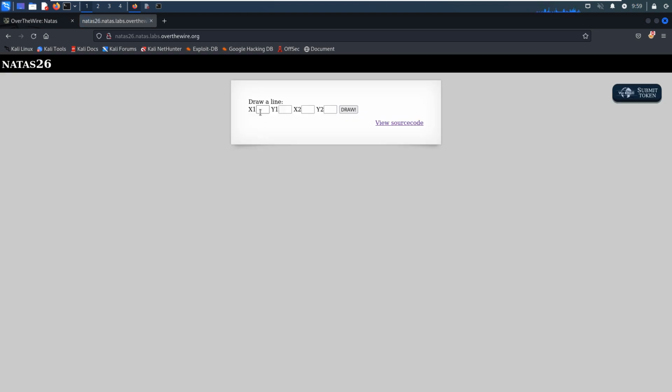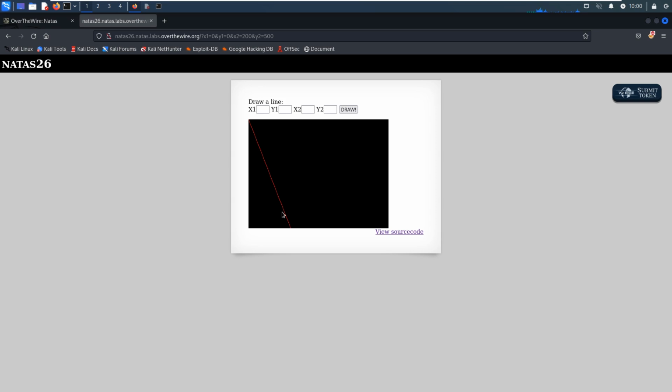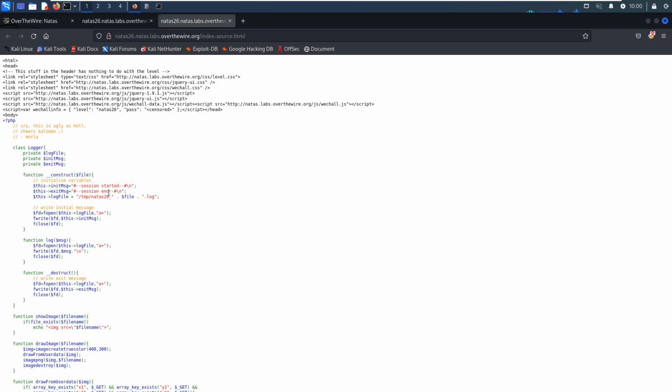So here, this level provides us the function of drawing a line. For example, the first point is 0, 0 to maybe 200, 500, and draw. As you can see, the line has been drawn. At this moment, we do not know anything, so we need to view the source code and take a look at it.